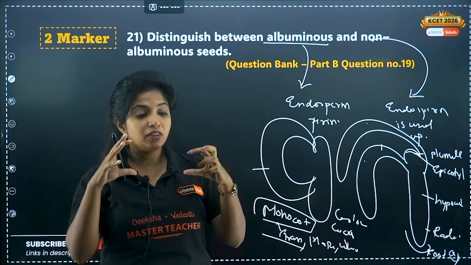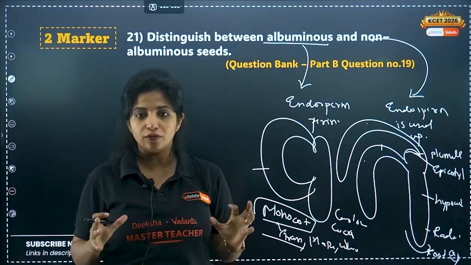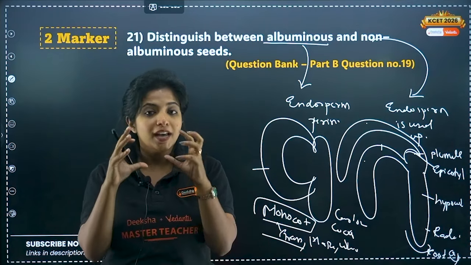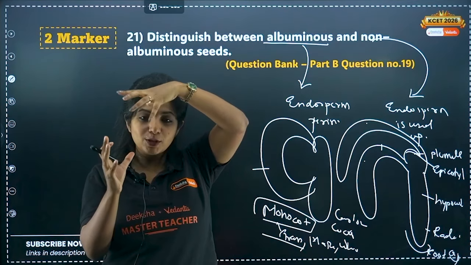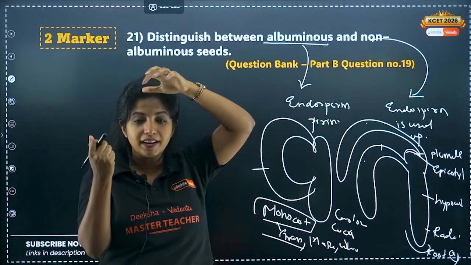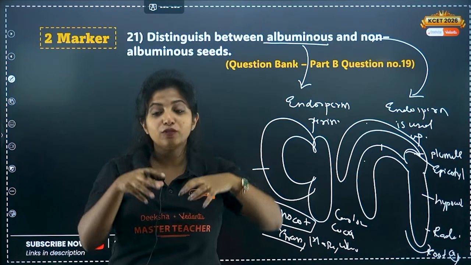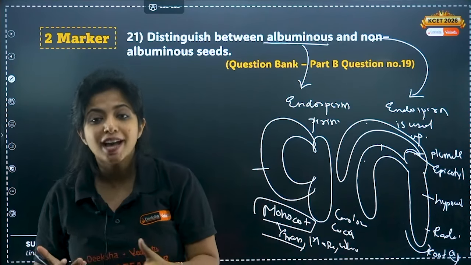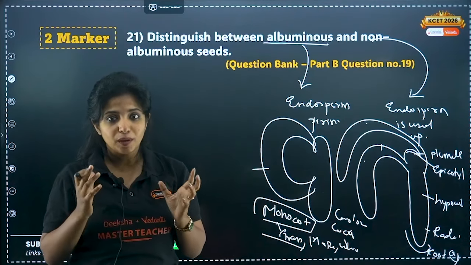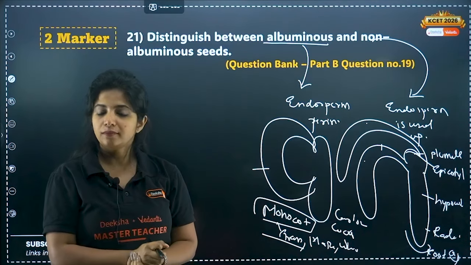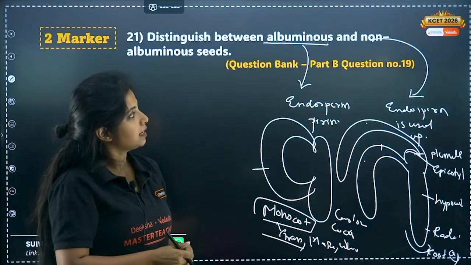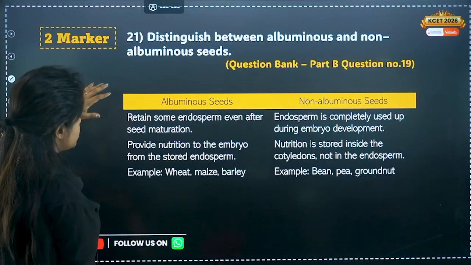Don't think, like, coconut I can break into two if I throw. No, if you look at its embryo, you will get to know. The coconut which is there is the ovary and everything, the wall layers. Inside that, the embryo also forms. You might not have seen it. If you have not, please Google it once. Coconut embryo, you will be able to see it. It looks like a round ball. Okay. So yes, that is a thing, but if you want the little difference, it goes like this.